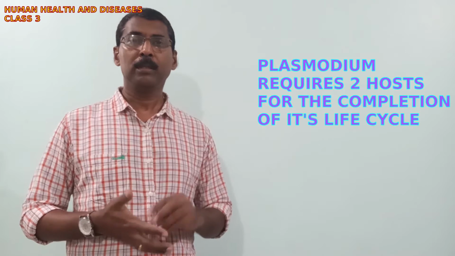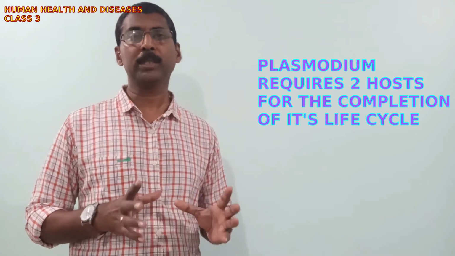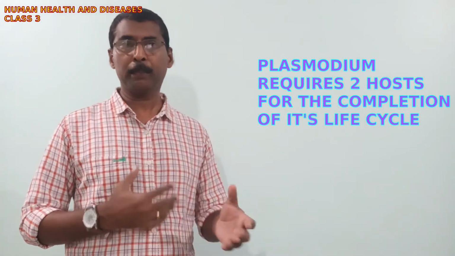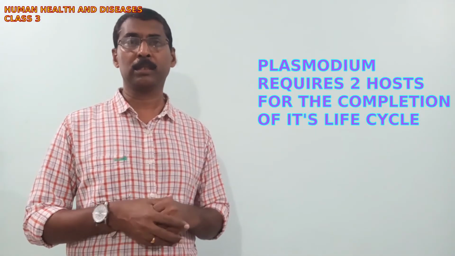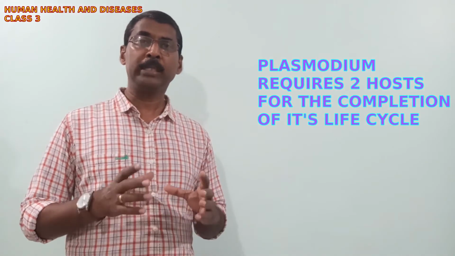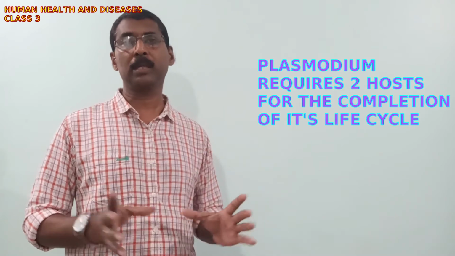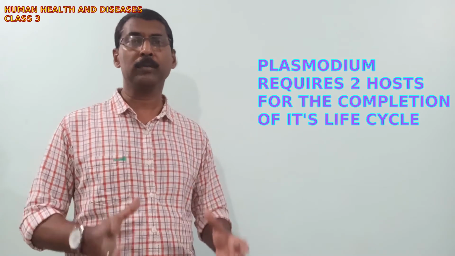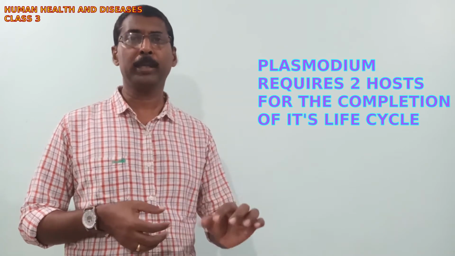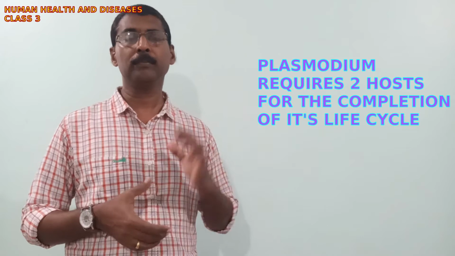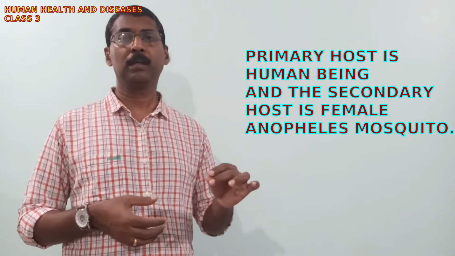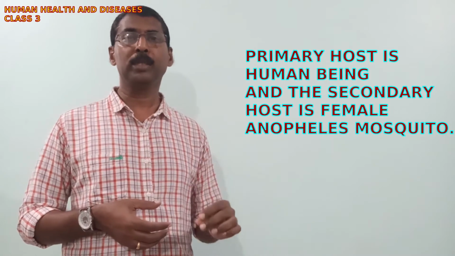Now Plasmodium needs 2 hosts for the completion of its life cycle. So it has a prolonged life cycle, unlike other pathogens that we saw in the last class. The life cycle is rather lengthy and complicated. The primary host is the human being, and the secondary host is the female Anopheles mosquito.